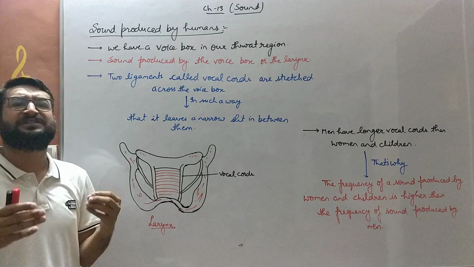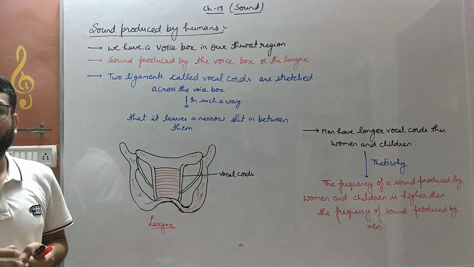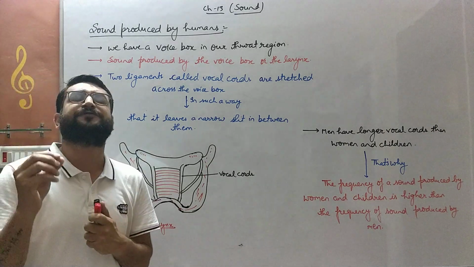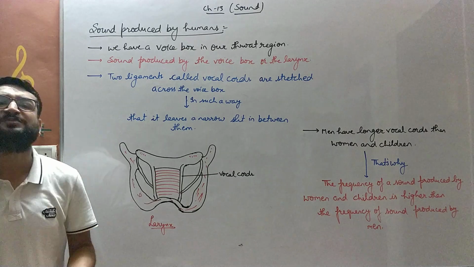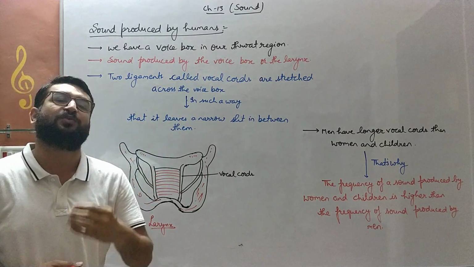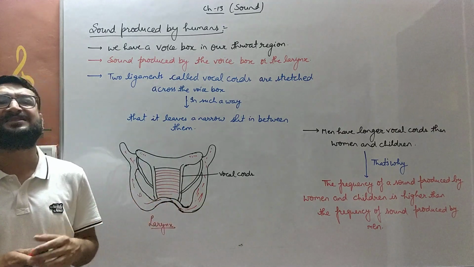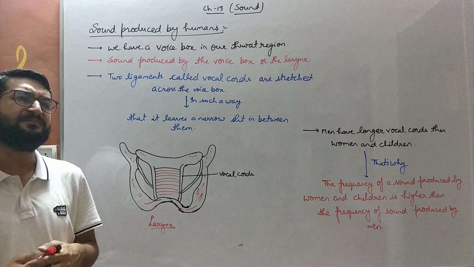The unit of frequency is hertz, named after the discoverer of this unit, and 50 hertz means 50 cycles by a pendulum in 1 second. 100 hertz means 100 cycles of pendulum in 1 second. So that was the frequency, bache. Then we have discussed the time period. What is the time period?